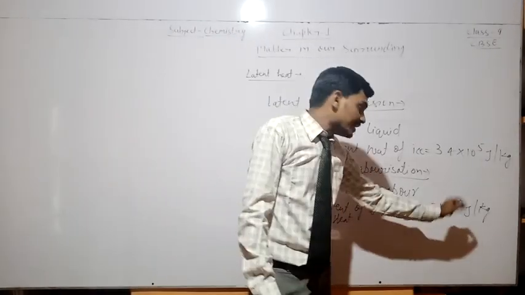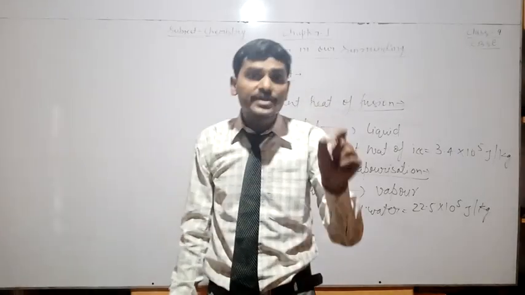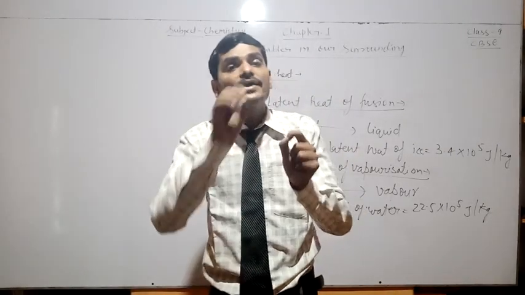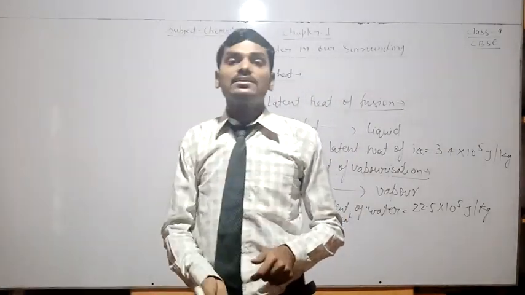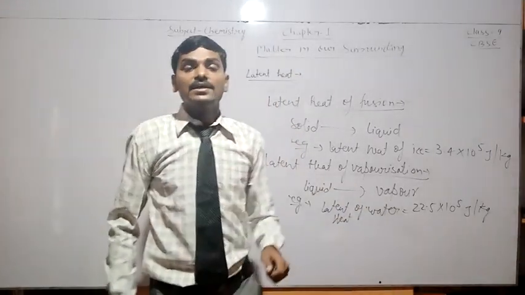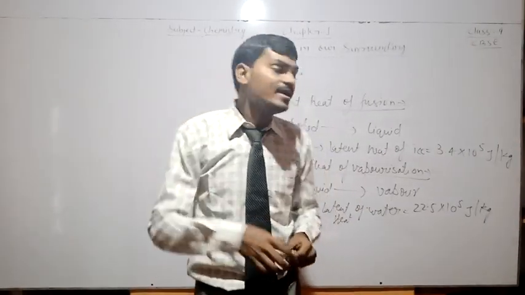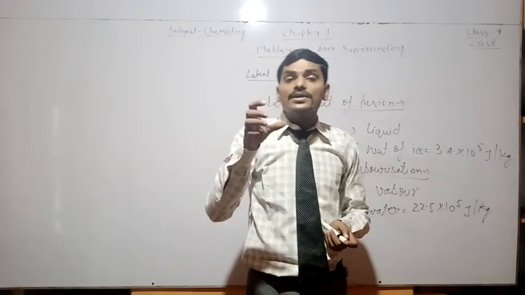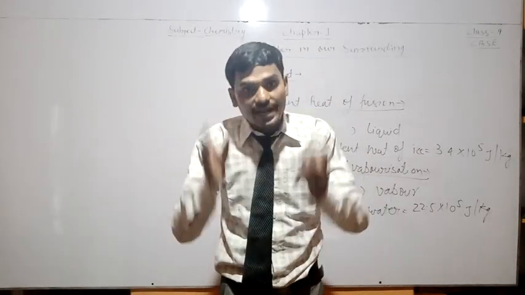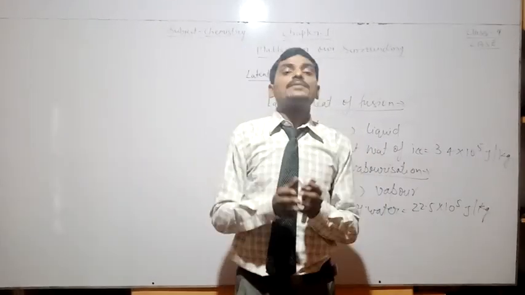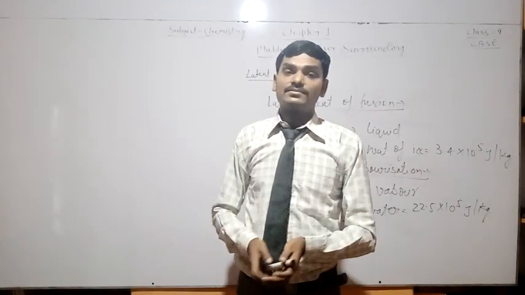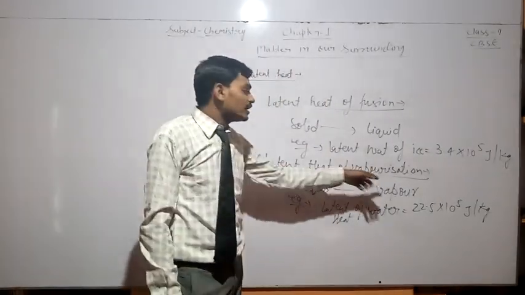This is the heat energy required per kilogram of water to convert into the vapor state. The heat we provide is stored in the form of latent heat so that the temperature will not rise. That is the latent heat of vaporization.